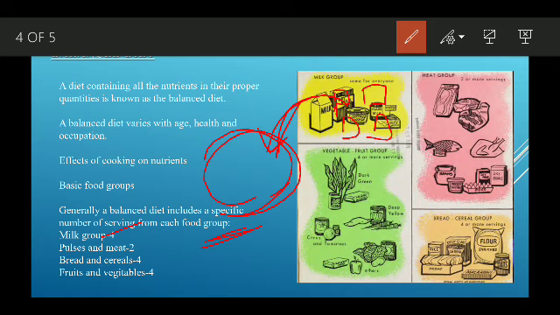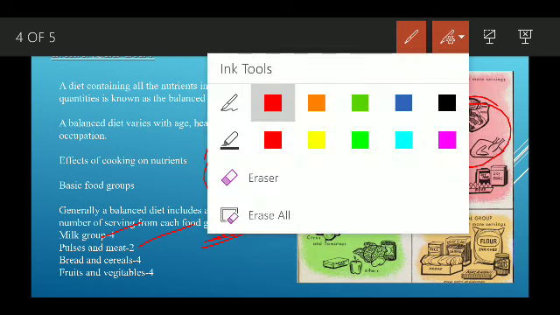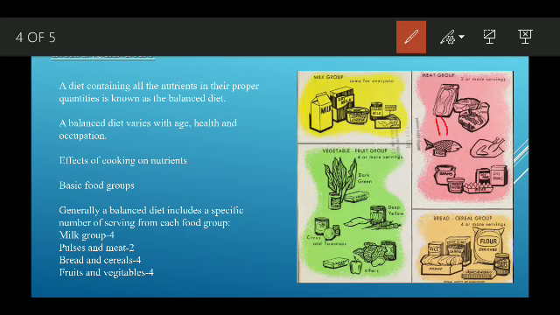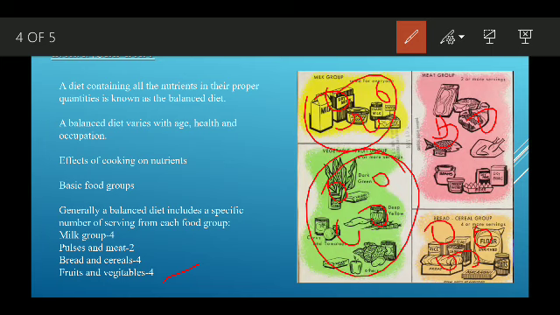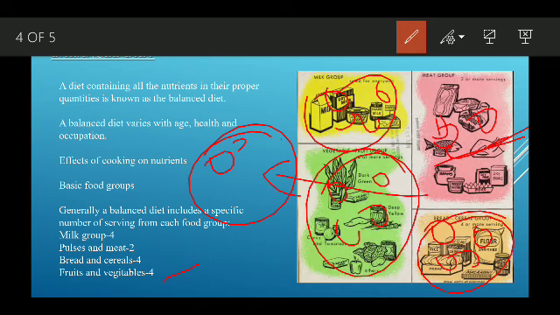Then pulses and meat, that is actually protein, so we require less amount, 2 things from here. Then bread and cereals we require 4 things from here, and 4 things from the vegetables and fruits. So 4 things, 4 things, 4 things, and 2 things from the protein group. That will make our diet a balanced diet.